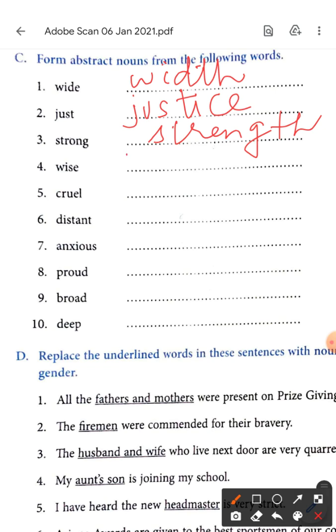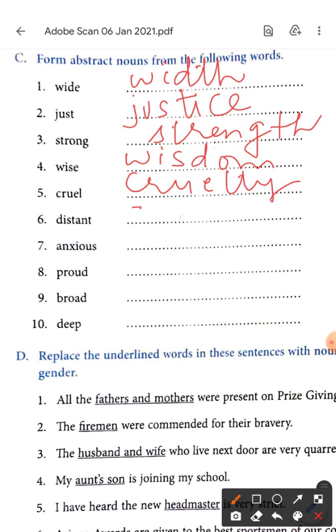Wise. It is called wisdom. Somebody is very wise. So we say the person has a lot of wisdom. Cruel. Oh, the person has cruelty.